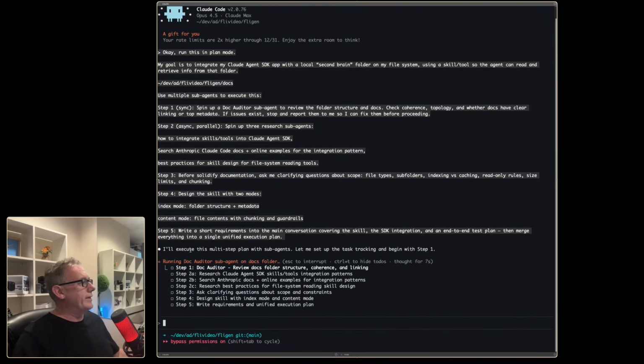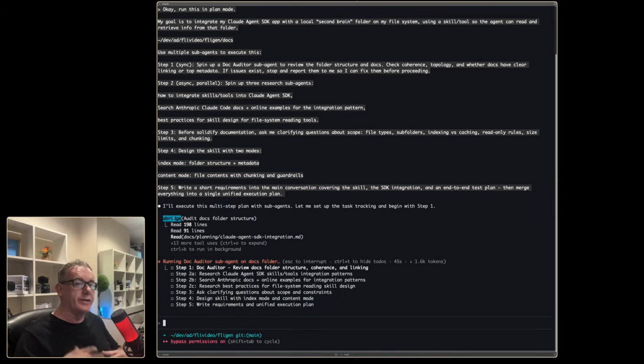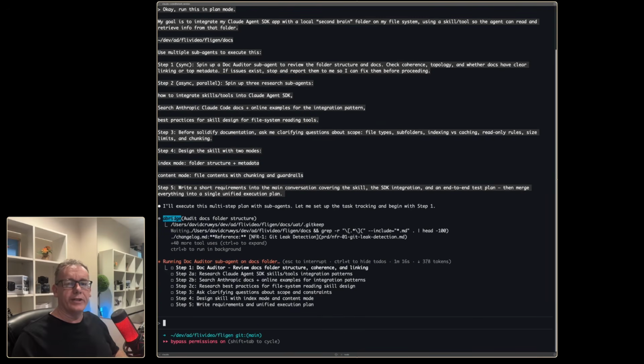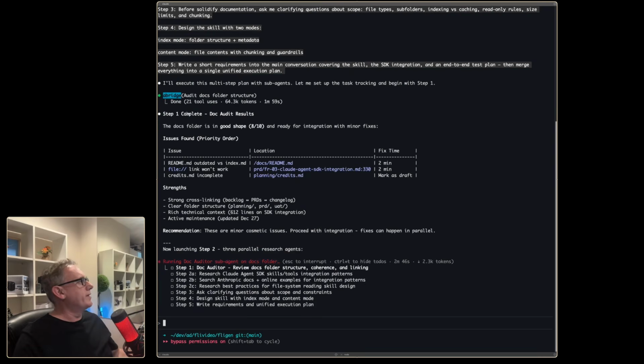At the moment, it's seeing that it wants to do a multi-step plan with sub-agents. So here's our multi-step plan kicking in right here. It's using one of my own agents that do abridgments. So that's essentially taking a whole lot of information and compressing it, but not losing too much detail. And if we just press Control-O, we can see everything that it was reading just then. And this is synchronous, so it's running step 1 before it's doing anything else. It's come up with a step 1 complete doc audit results.